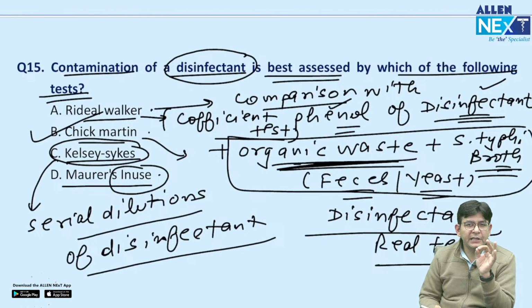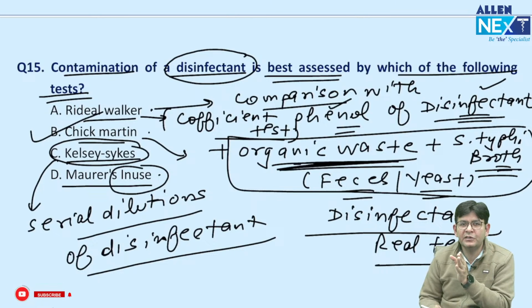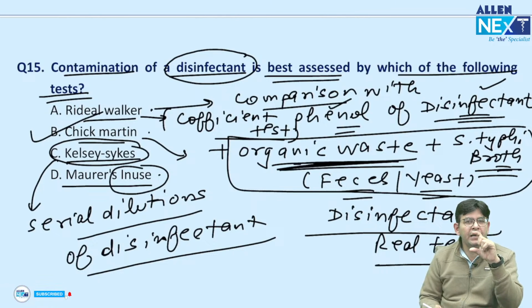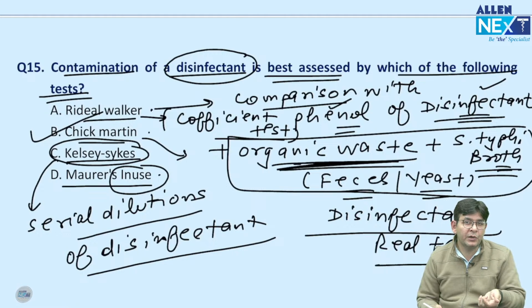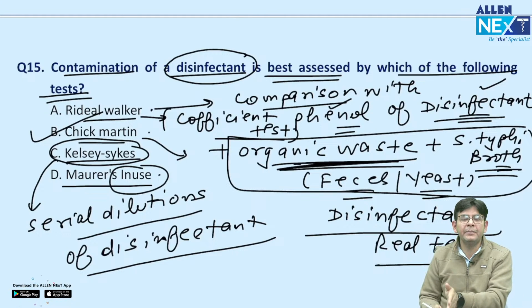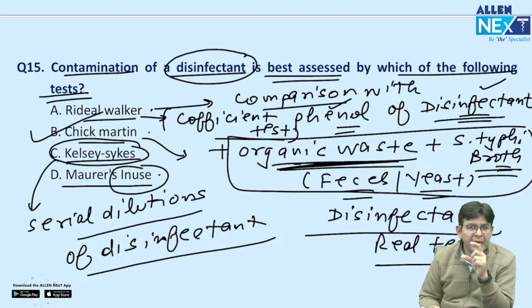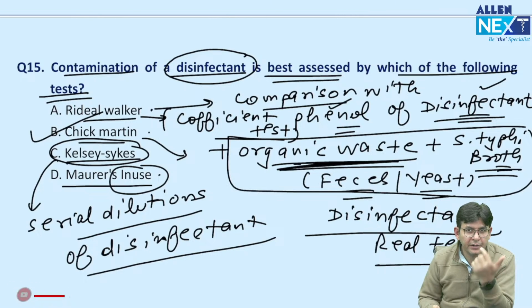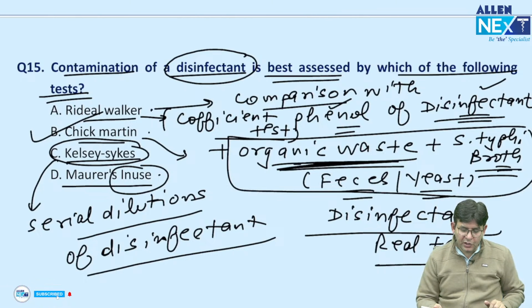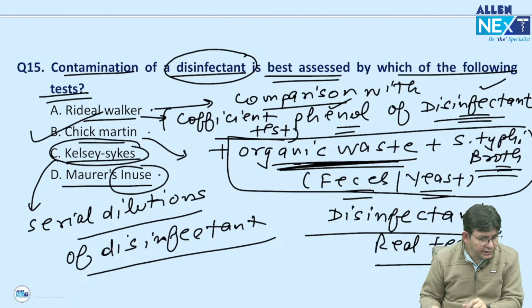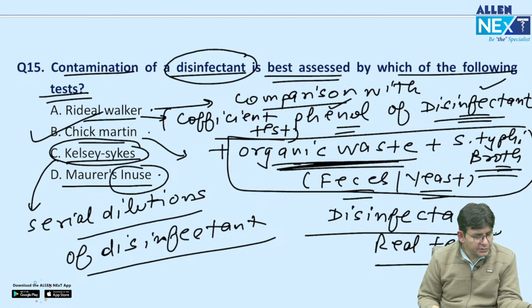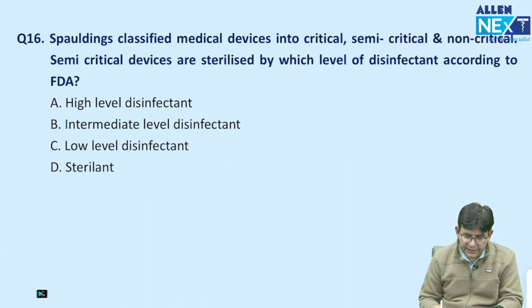Second point, okay. Third one is Kelsey-Sykes. Kelsey-Sykes is serial dilutions. When you do the serial dilution of the disinfectant, means if you are putting only 5 ml in 25 liters of water and still it is killing a particular concentration of bacterial broth, it's a very good disinfectant. And when you actually use it in the hospital, that is termed as in-use test. Okay. So I suppose now this is clear to you regarding the disinfectant stuff.